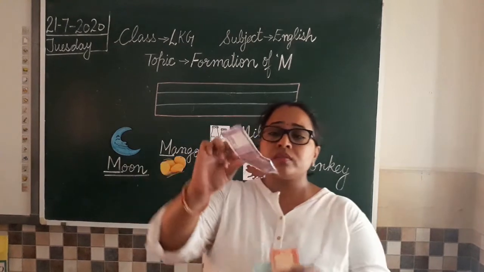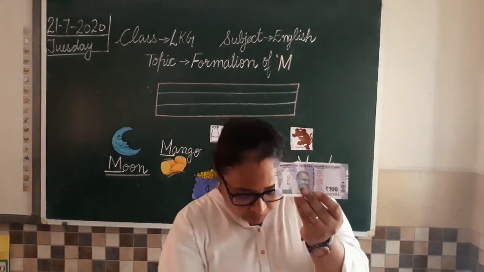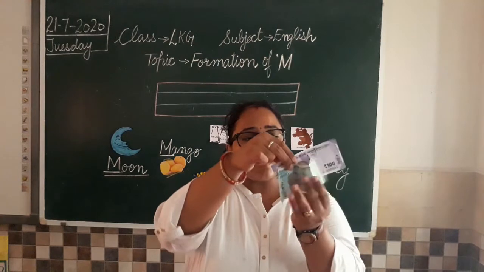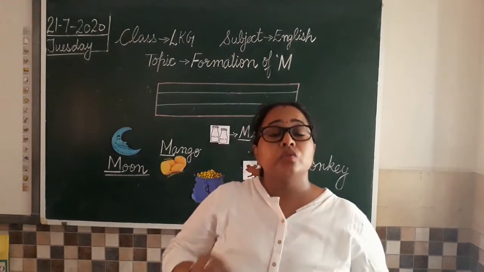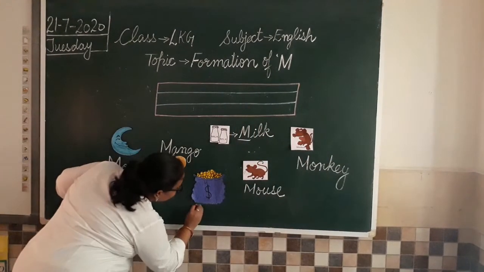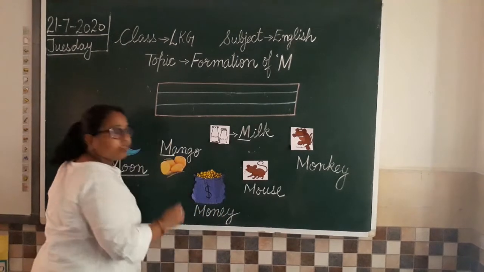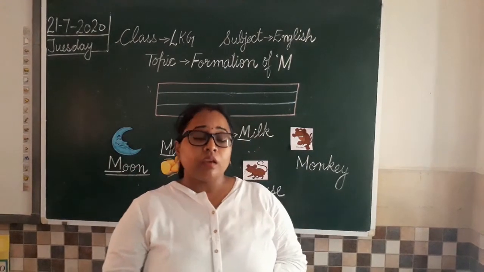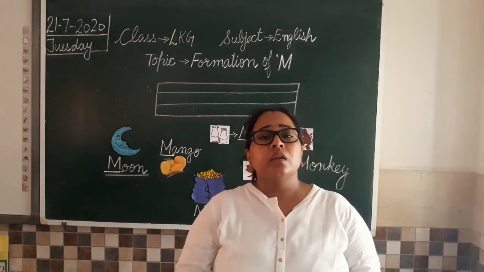So can you see these notes? I have something, a 100 rupee note. Then I have a 50 rupee note. Can you see this? What is this? This is M for money. This is a 20 rupee note. So M for money. So I'm going to write here M for money. And why we need this money? हमें मार्केट जाना है and we want to purchase something, कुछ भी, clothes or your school stationery items or anything.